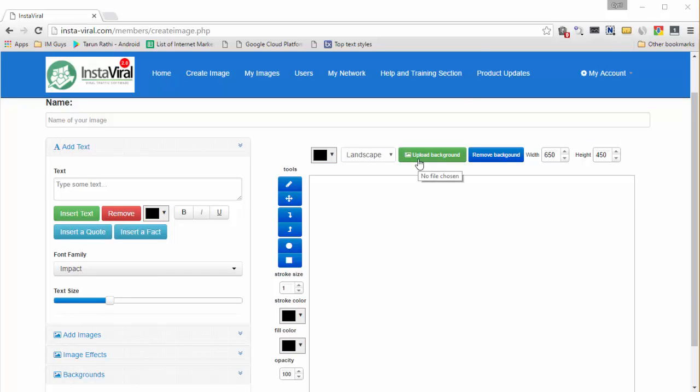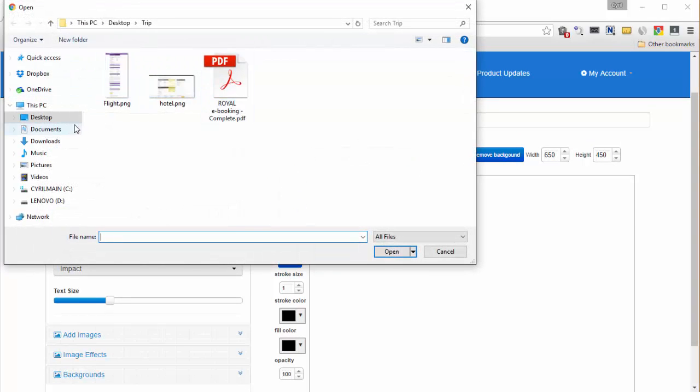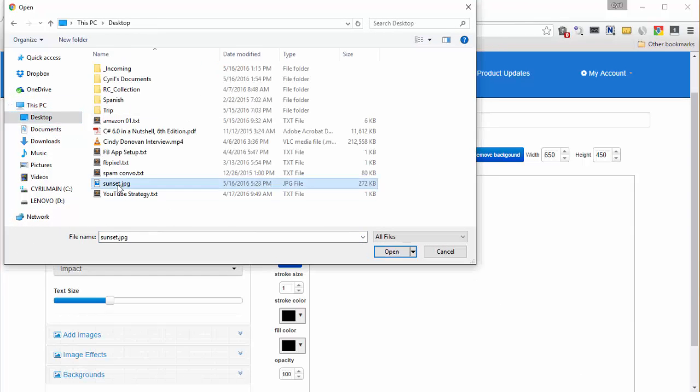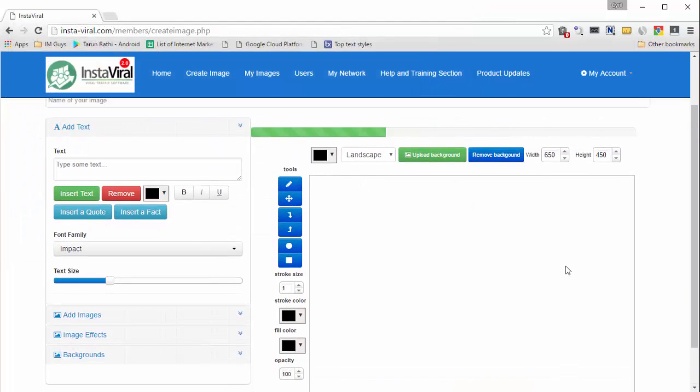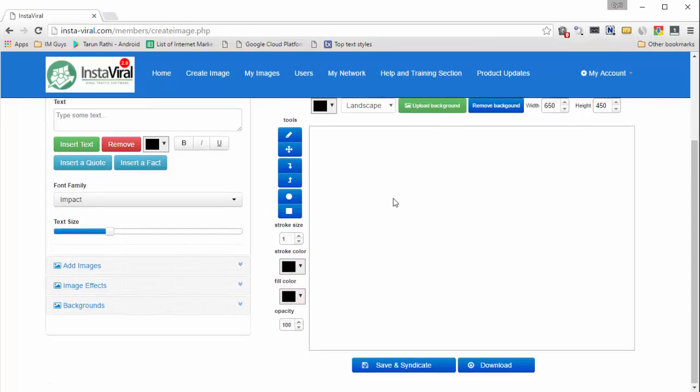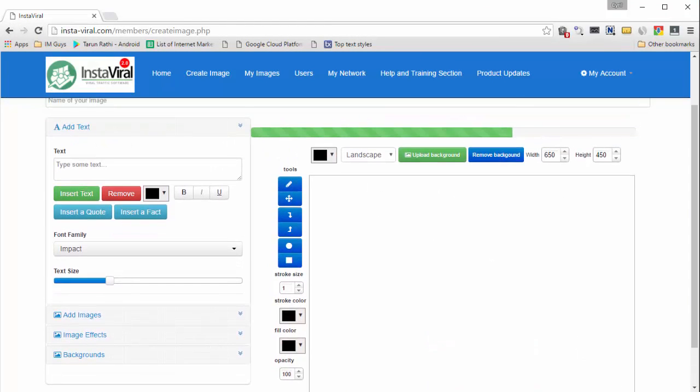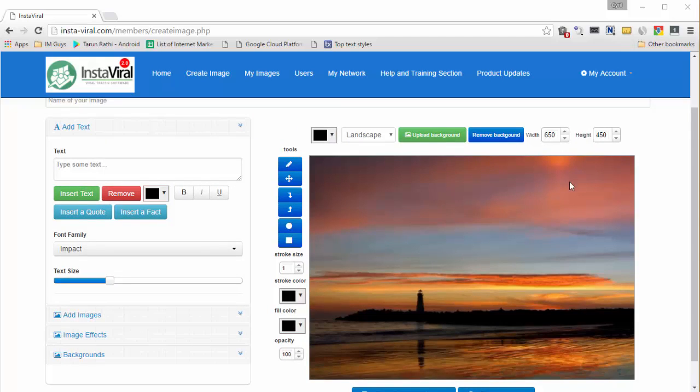the upload background over here. Let's click on that and let's load up a background image. So here's our background and it's loading right now. When it's loaded, it will show up in the little preview box over here. So now it's showing, and you can work on the background if you want.